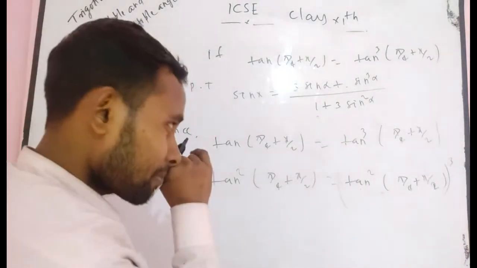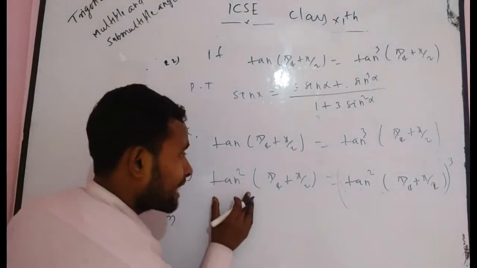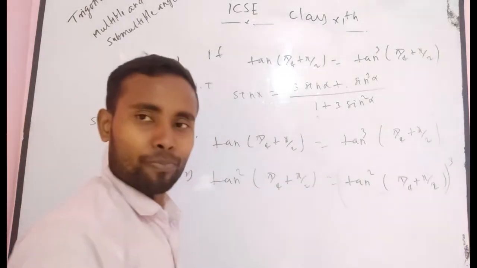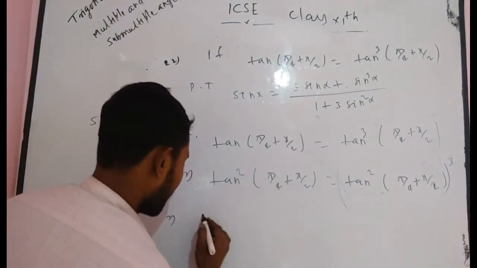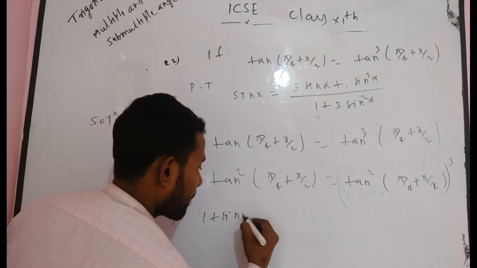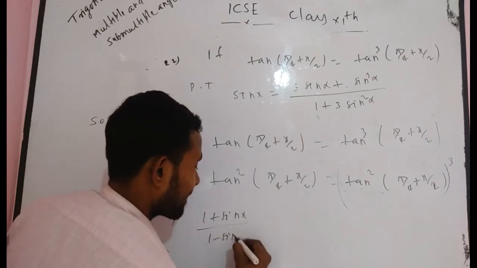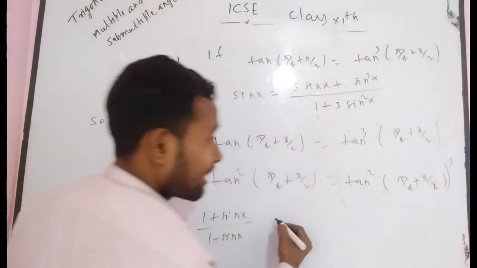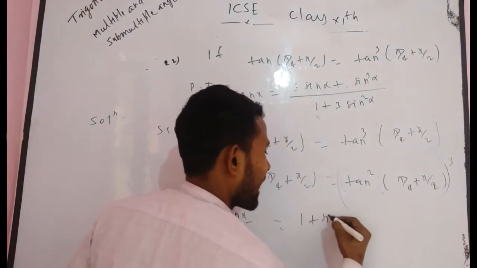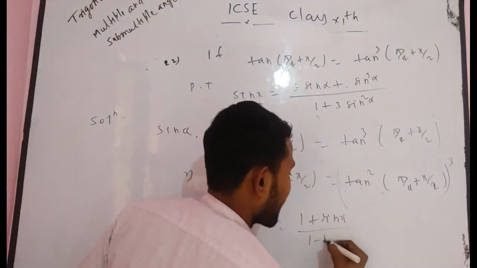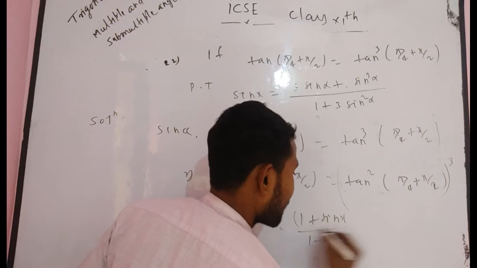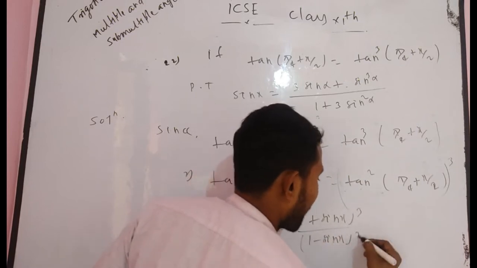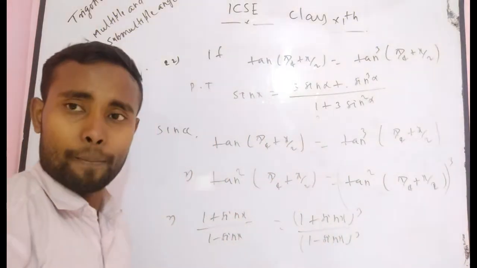Okay. Now, again, here it is tan of (pi/4 plus x/2). I get this expression as 1 plus sin x divided by 1 minus sin x, and this factor also as 1 plus sin x divided by 1 minus sin x whole to the power 3. So in the numerator take power 3 and in the denominator also take power 3.